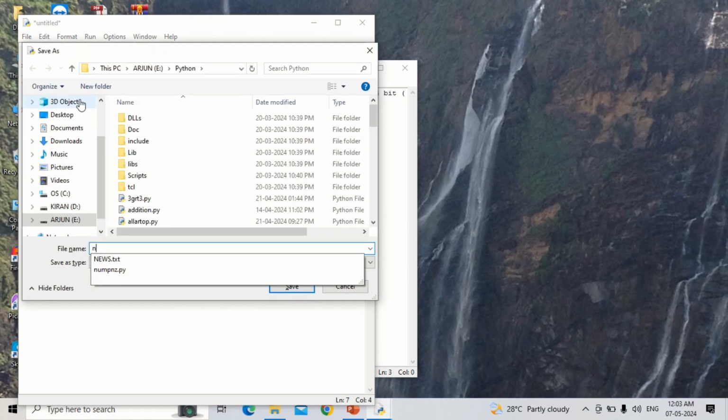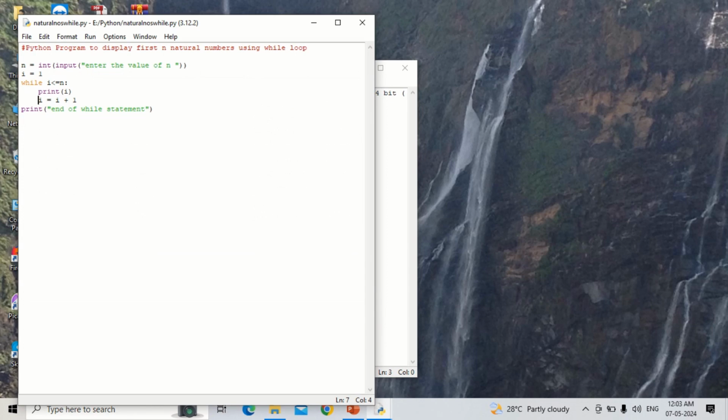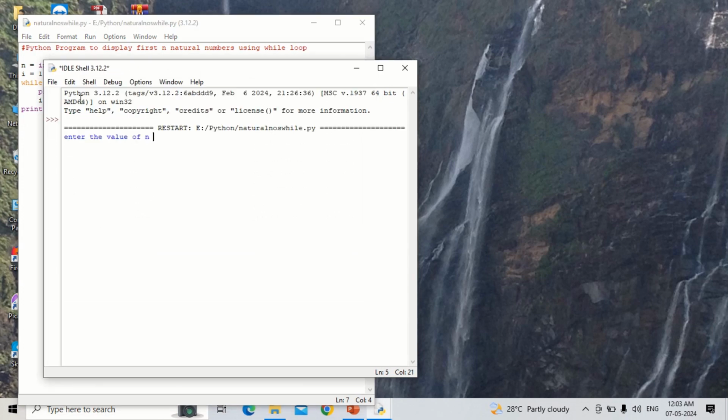I will write it as natural numbers while. That means by using a while loop I am printing the natural numbers. After that, to run the program, F5. Here it will ask to enter the value of n. So I'll give the value as 5. That means it will be displaying the natural numbers from 1 to 5. So you can see 1, 2, 3, 4, 5.